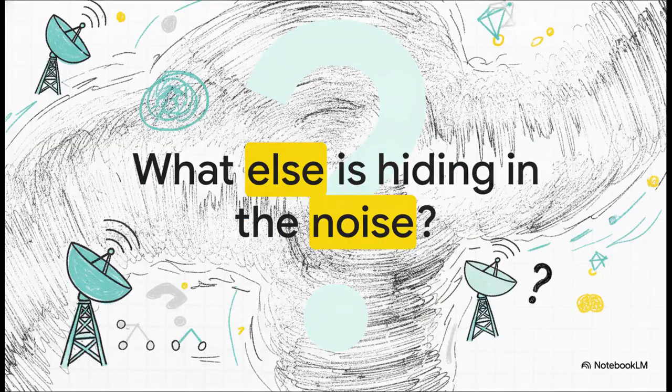Which just leaves us with this incredible thought to ponder. We started all of this by trying to tune out the static, just to hear a single known radio station. But by bringing in machine learning and random matrix theory, researchers haven't just cleared up the signal. They've realized the static itself might be hiding stations we've never even listened to before. If a single anomaly in the math points to a totally undiscovered brain network, what else is hiding in the noise?